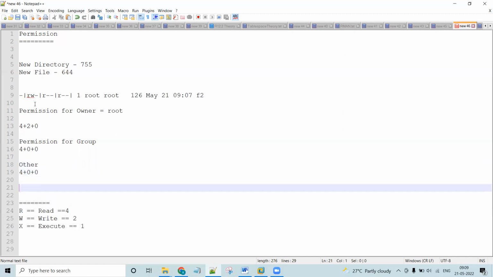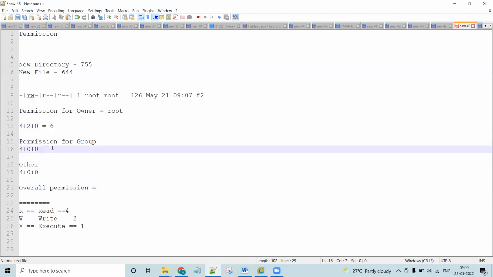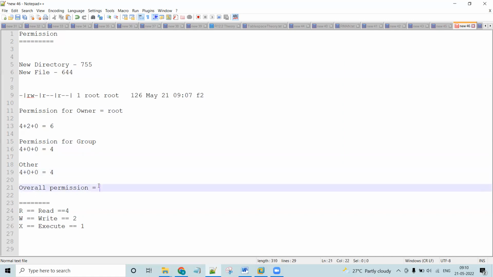Now the overall permission for the F2 file: here it is 6, so 644. Here it is 4 and here it is 4. So what is the overall permission? It's 644. See, it's matching here.